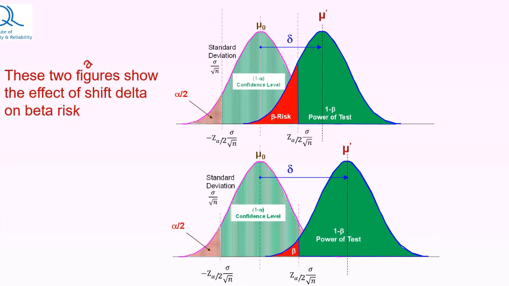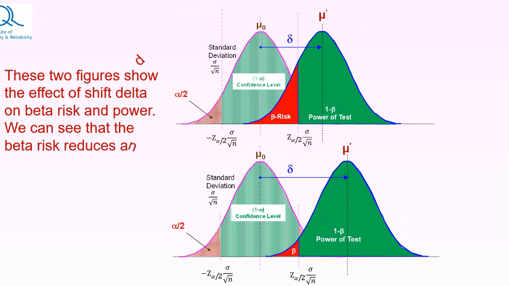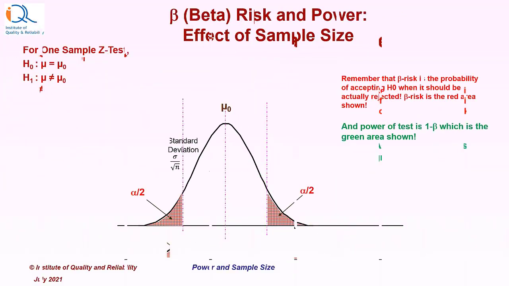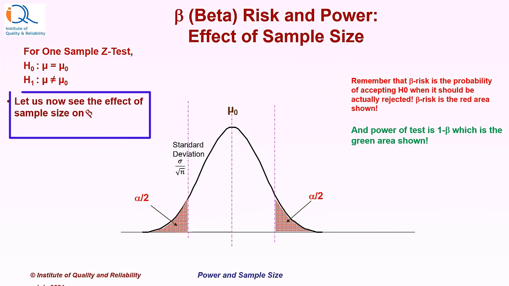These two figures show the effect of shift delta on beta risk and power. We can easily see that the beta risk reduces and the power increases when the shift delta increases. Let us now see the effect of sample size on beta risk and power.